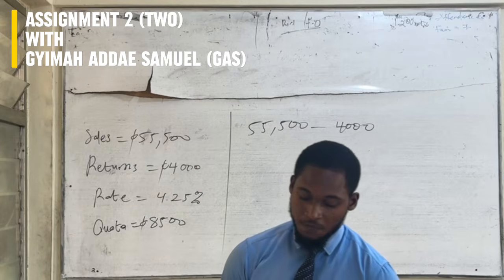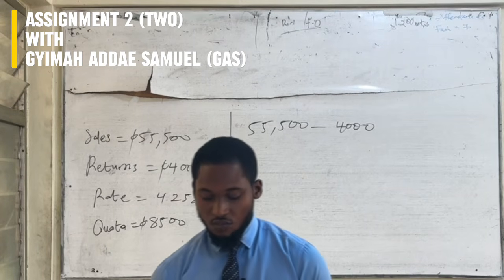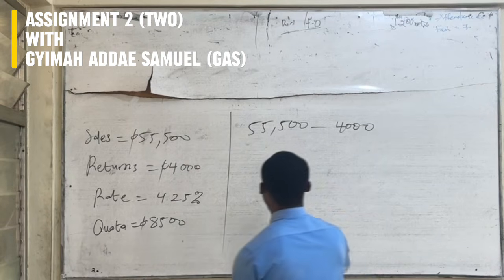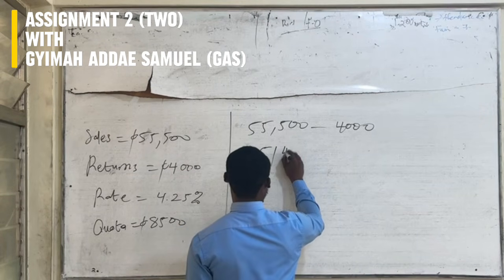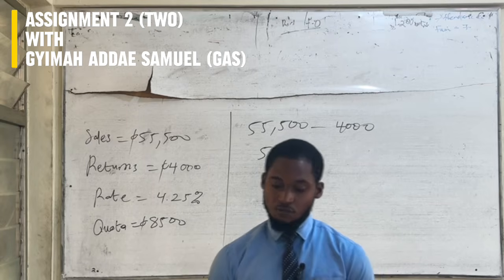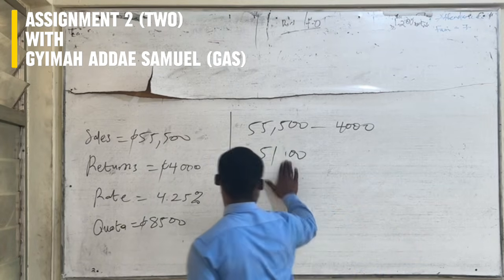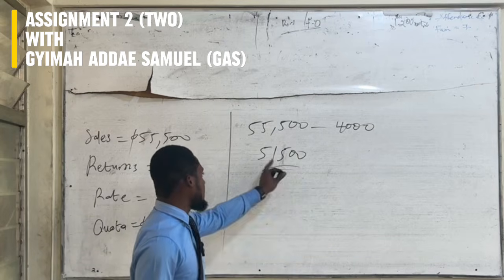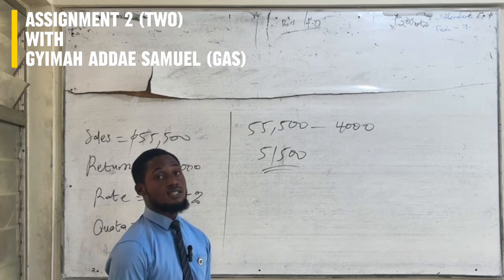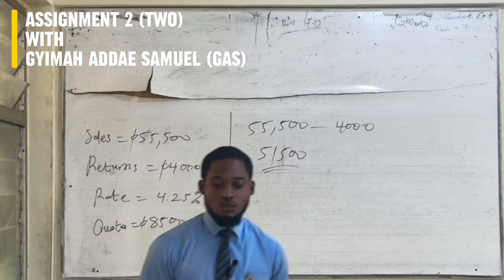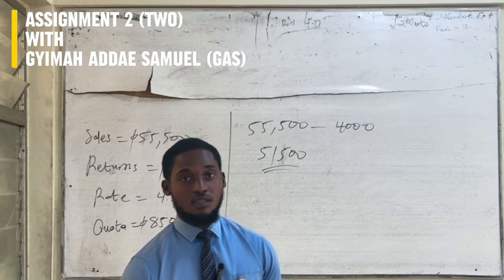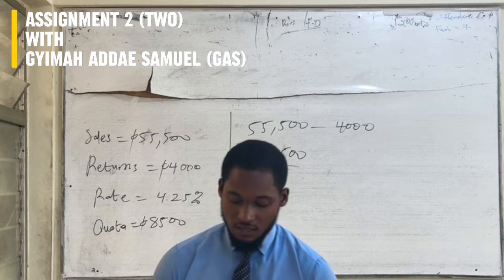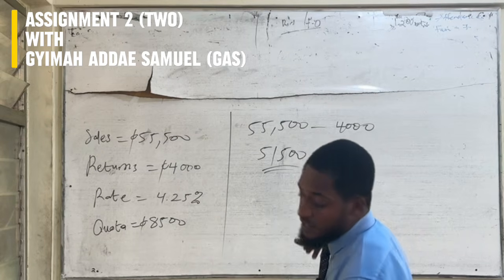When we do this deduction, we get 51,500 Ghana cedis. It shows clearly that Muntaka qualifies for the bonus because it's above 47,500 Ghana cedis.